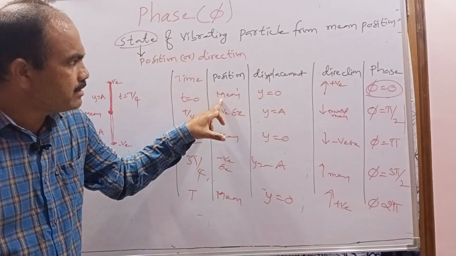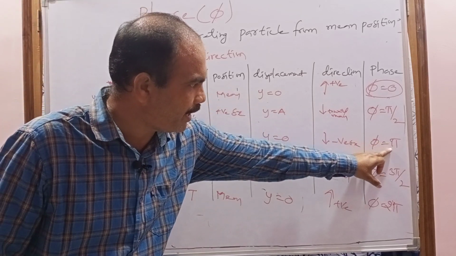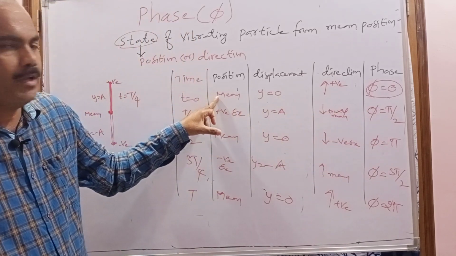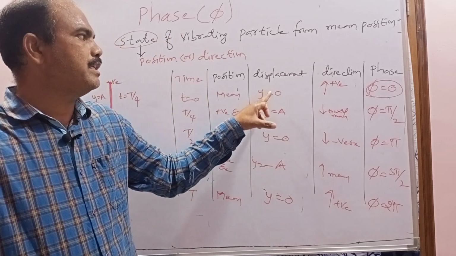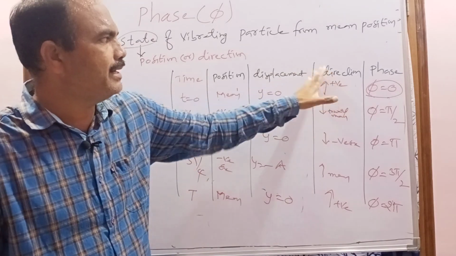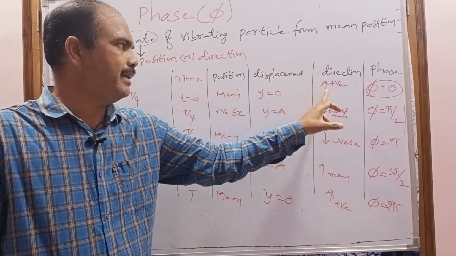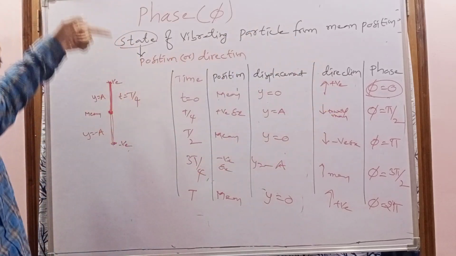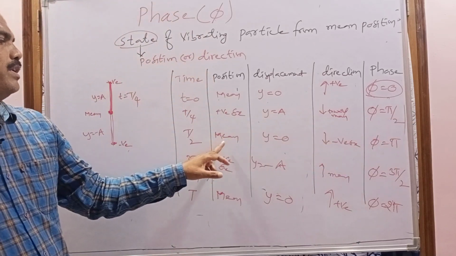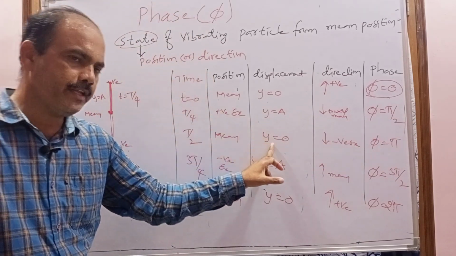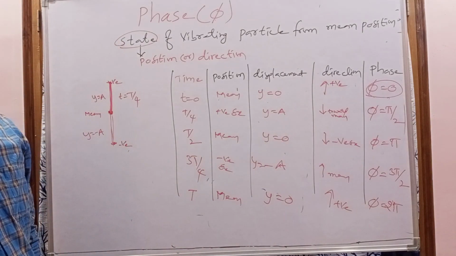In this case also the particle is at the mean position. If the phase is pi radians, also the particle is at the mean position and the displacement is 0. Here the displacement is 0, now only the direction is different. When phi equals 0, it is at the mean position, moving towards the positive extreme position. Again when the phase is pi, what is the position? At the mean position, displacement is also 0, but what is the direction? It is moving towards the negative extreme position.